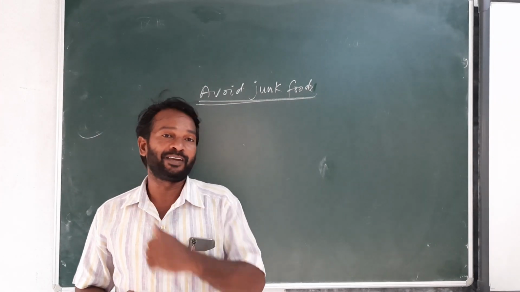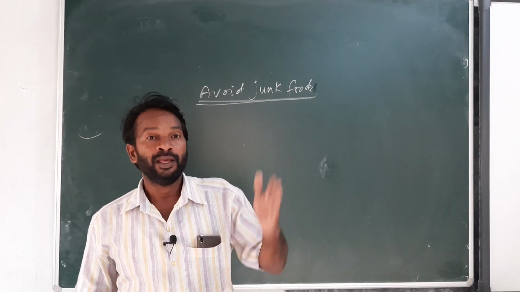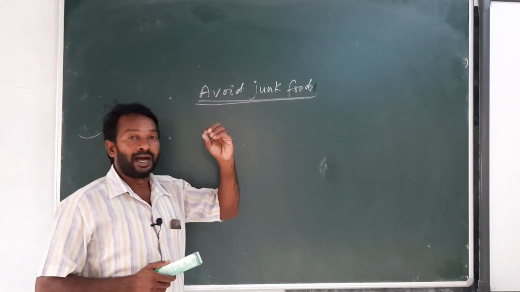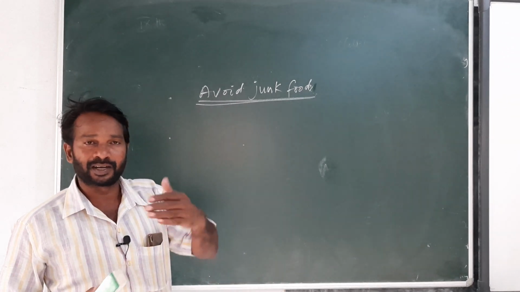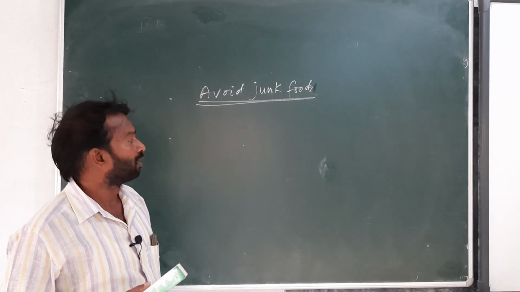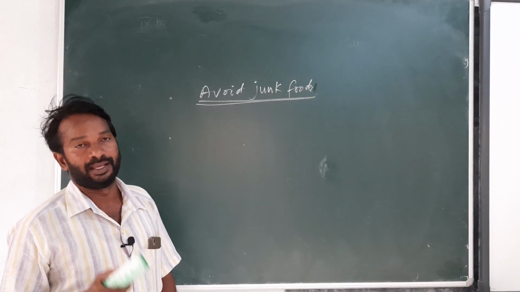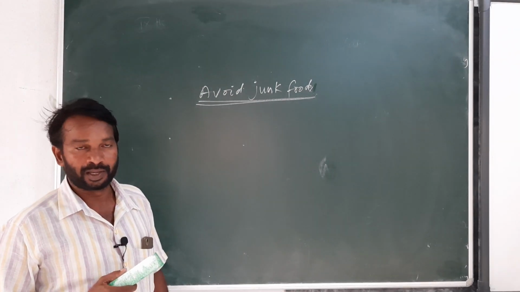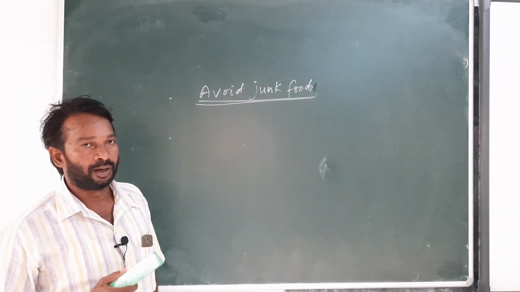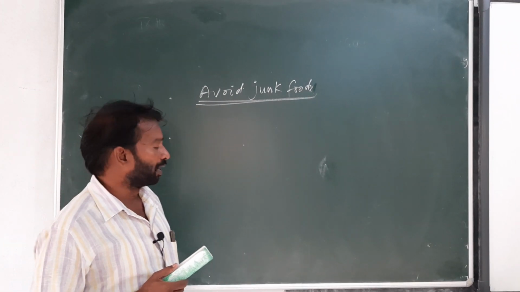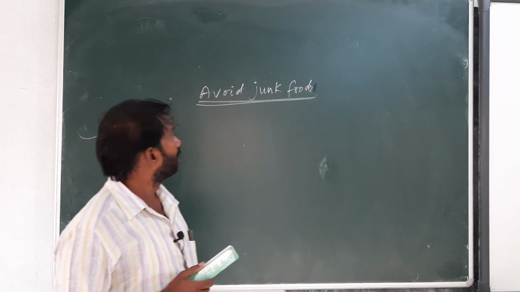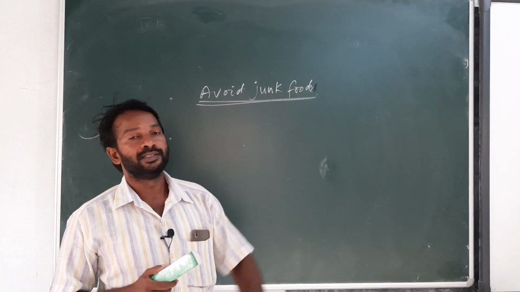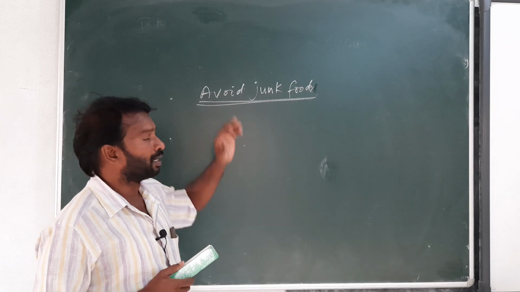Eating junk food, pizzas, sandwiches and oil foods regularly damages our digestive system. We can see digestive problems in people who eat those types of food materials regularly. So we should avoid junk food.